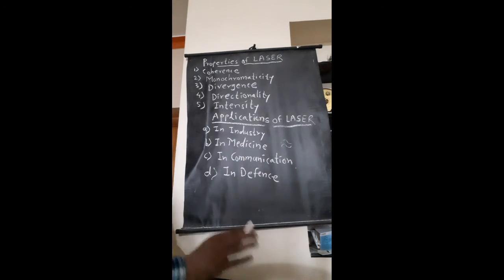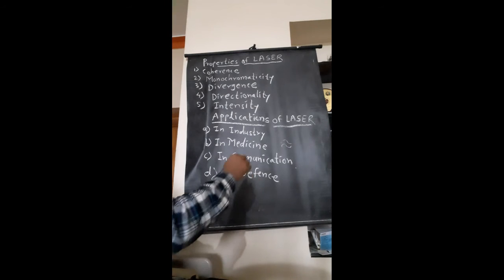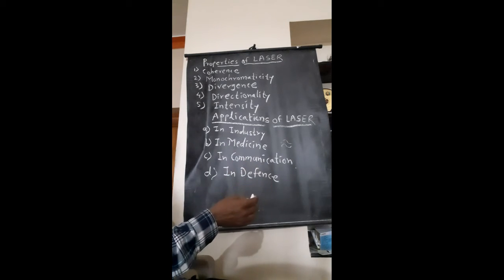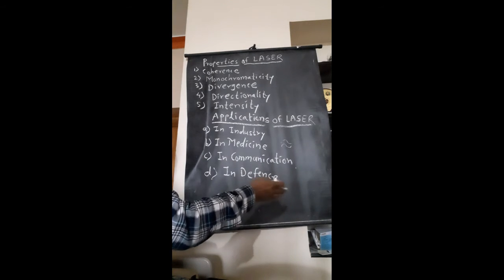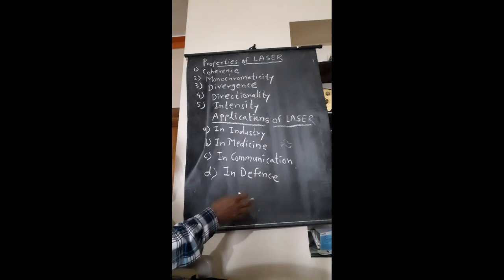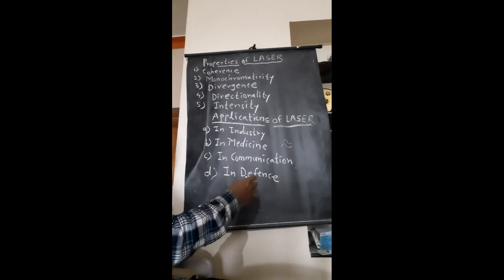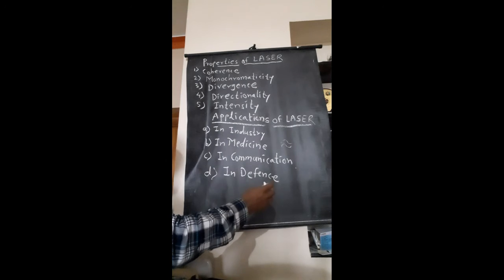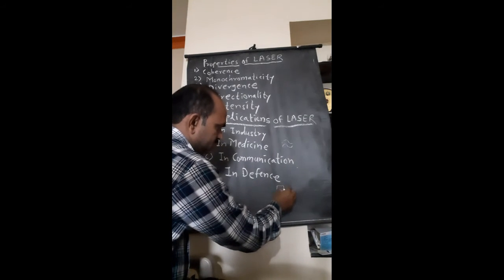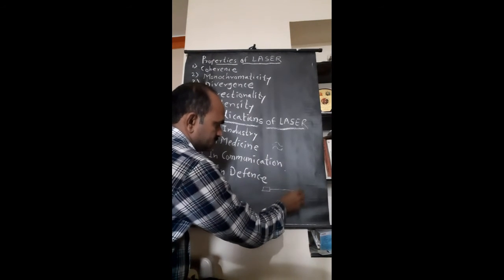So the next property is directionality. Conventional light sources emit light in all directions. On the other hand, the light from the laser is emitted only in one direction. The width of the laser beam is extremely narrow, and hence the laser beam can travel long distances without spreading. It can be brought to an extremely sharp spot.